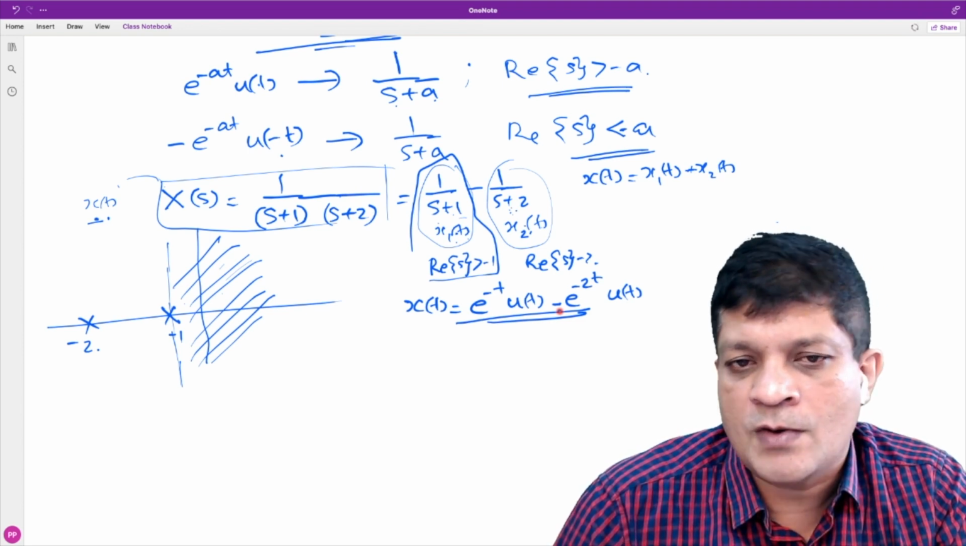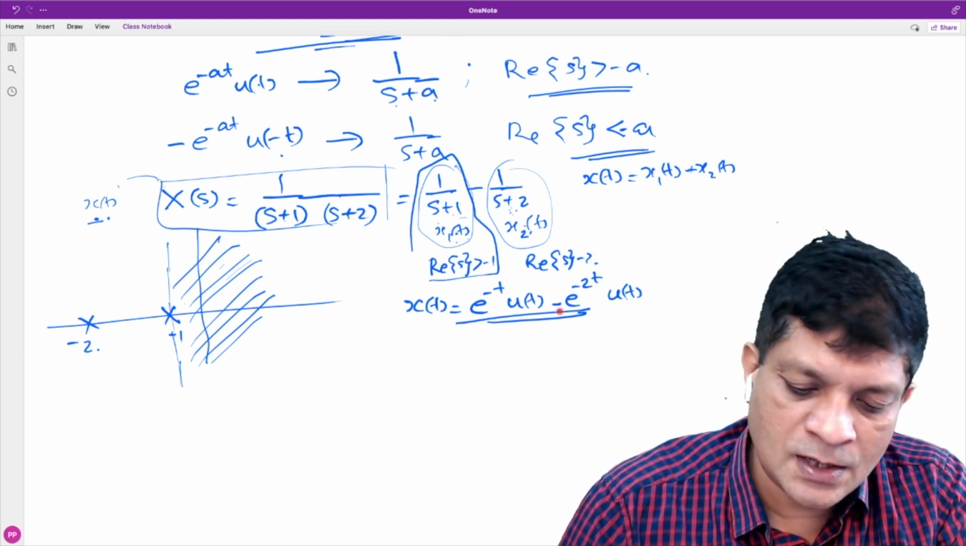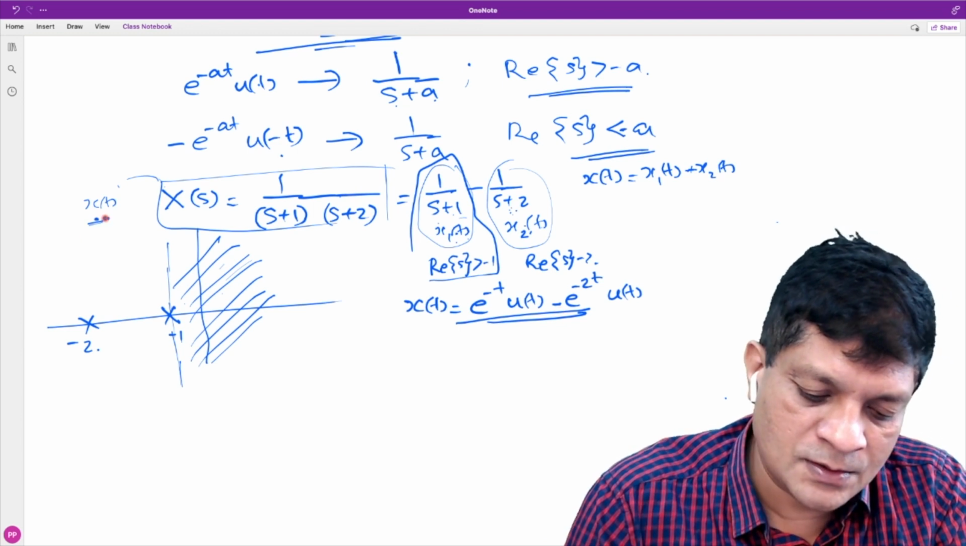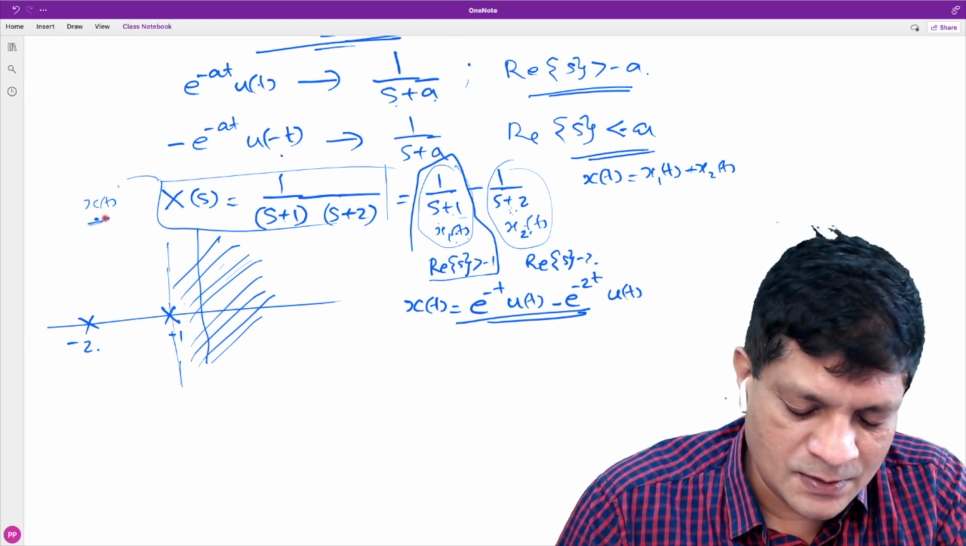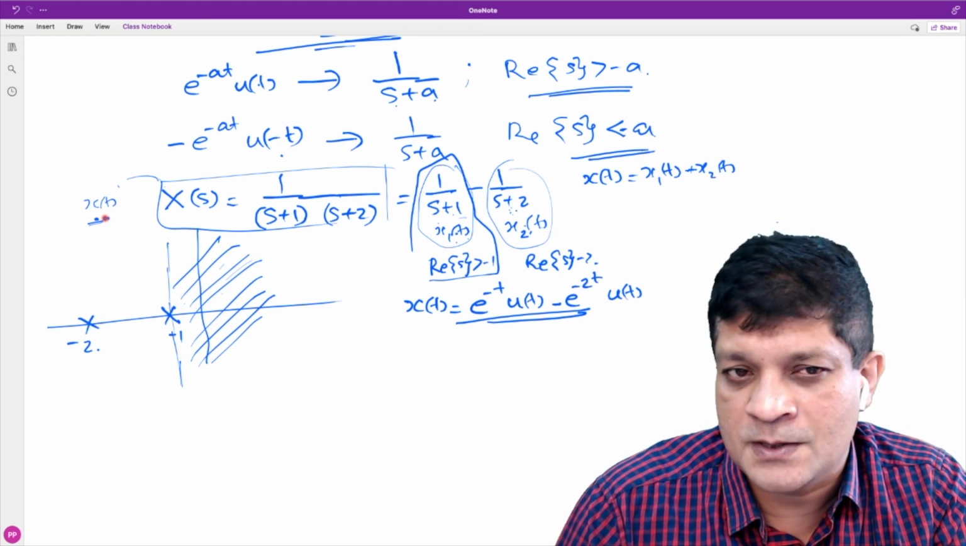Okay. Now, what are the other possibilities? Can x of t be a left-sided signal? Can it be a left-sided signal?